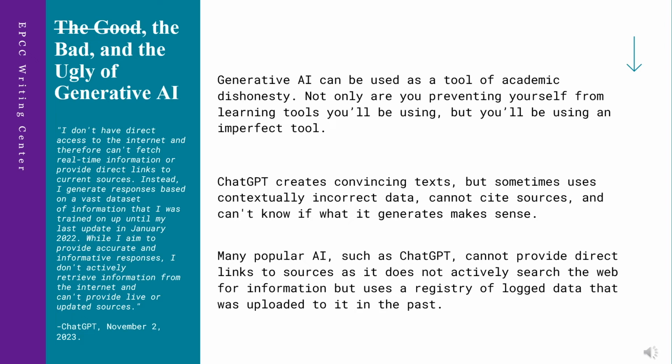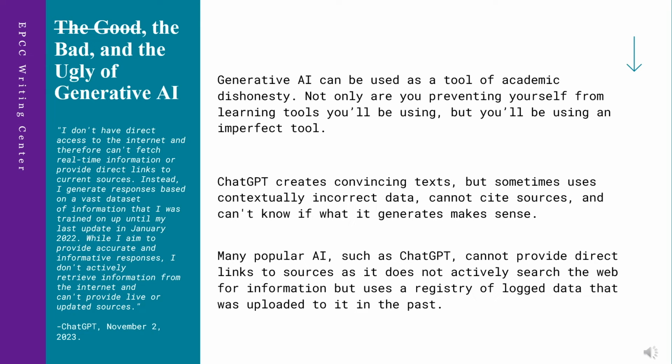The good, the bad, and the ugly of generative AI. Generative AI can be used to engage with academic dishonesty. This can be done using simple prompts. EPCC could consider this potentially plagiaristic. Using generative AI prevents students from learning tools that would be used in their career paths. Not only this, but they'll be using an imperfect tool.